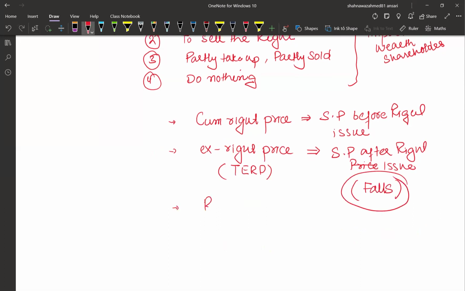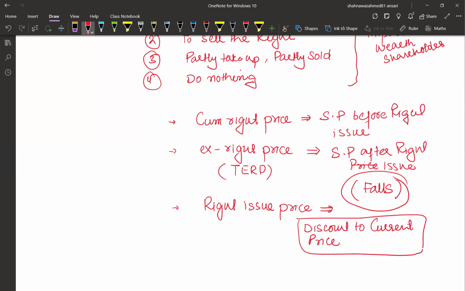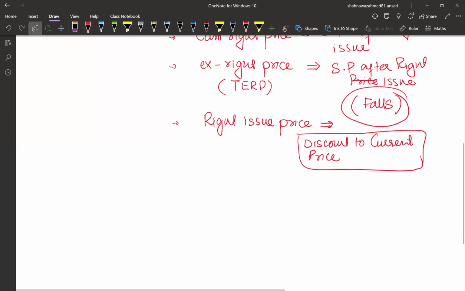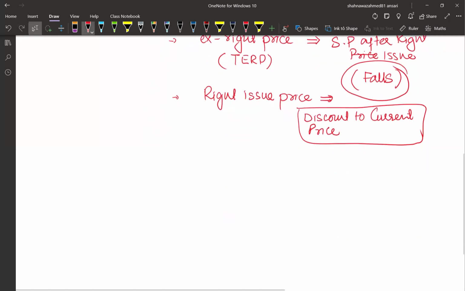And then we have the rights issue price. This is the price at which shares will be offered to existing shareholders. And normally this is at a discount to the current market price, which is the cum rights price. Now we need to evaluate what would be the effect on the share price after the rights. A formula will be provided that will calculate the ex rights price. So first we will calculate, then I'll assign a formula as well.